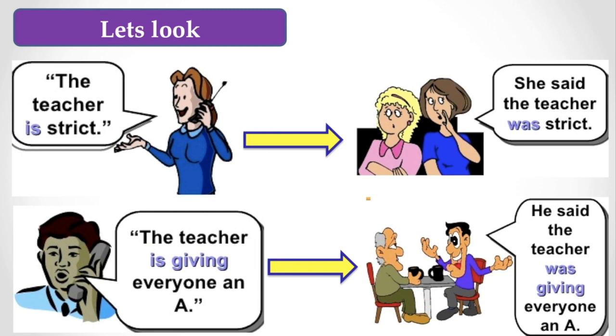Instead of that, there are some changes. The highlighted words are like: is becomes was, is giving becomes was giving, etc. So you find this sort of changes are there.